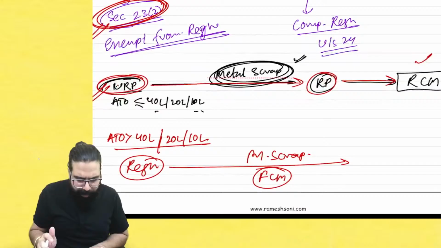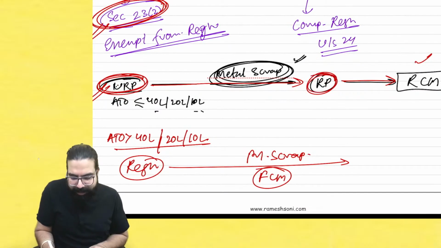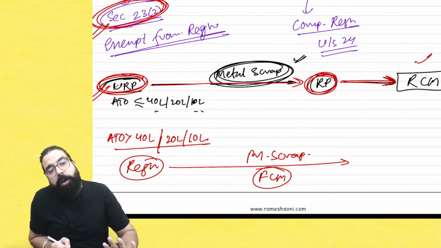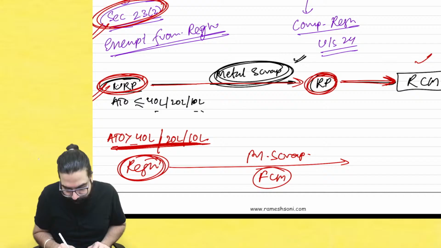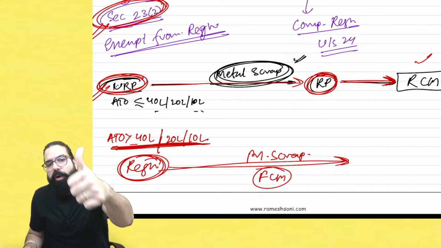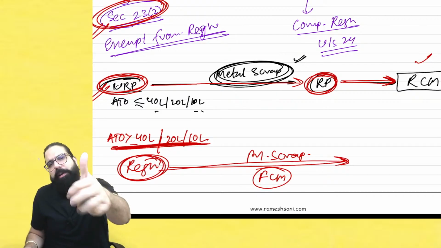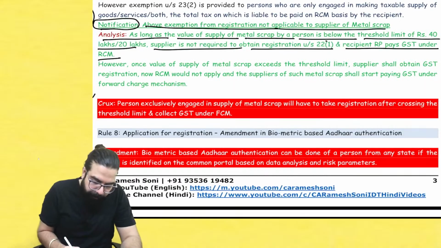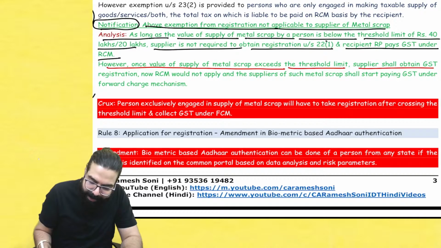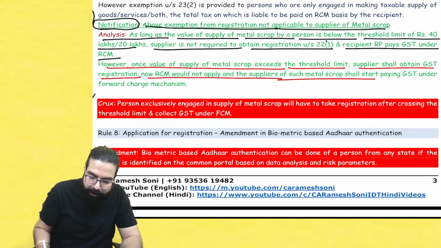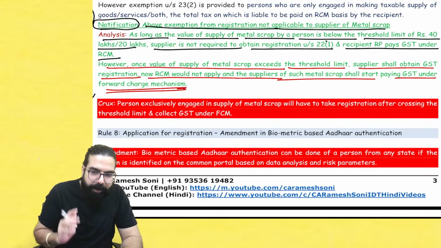If you are a supplier of metal scrap, if you are unregistered, then the recipient pays GST under RCM. But if your aggregate turnover crosses 40 lakh, 20 lakh or 10 lakh, you have to take registration and you have to charge GST under forward charge mechanism. I hope this point is clear. Please remember this point that once value of supply of metal scrap exceeds the threshold, supplier has to obtain GST registration and now RCM would not apply.